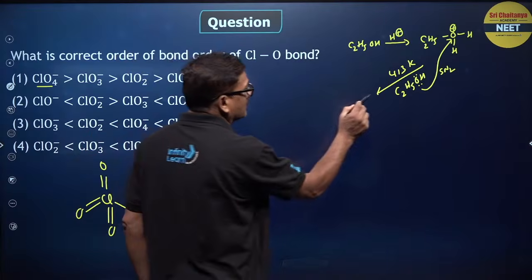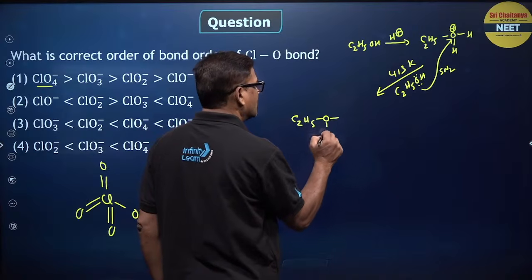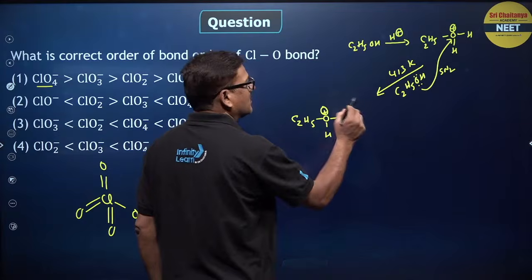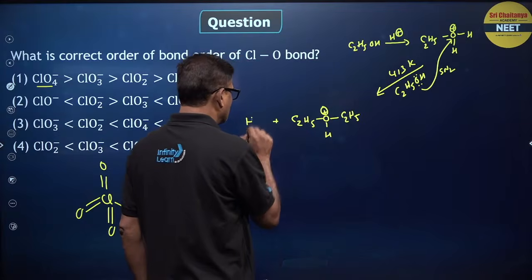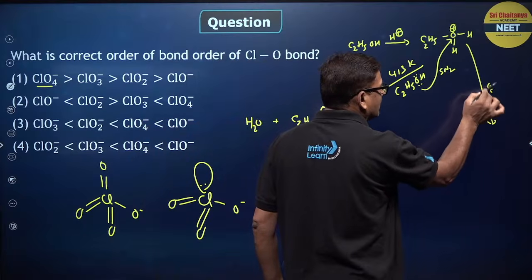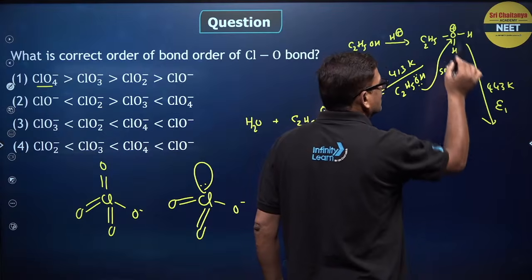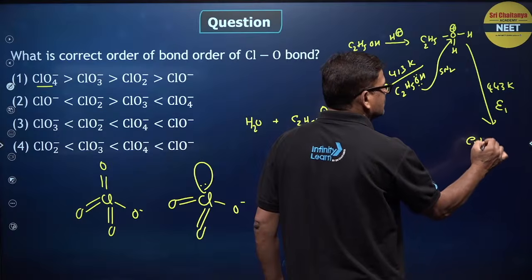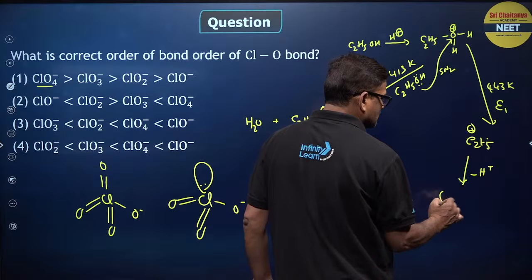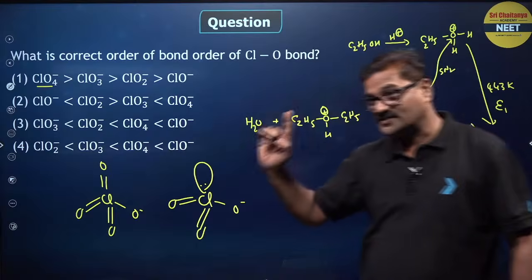So आपको मिलेगा, you are going to get C2H5-O-C2H5, by the loss of proton and by the loss of water. Now if you take this to 443 Kelvin, direct elimination होगा by the loss of water molecule, C2H5 plus होगा, and further loss of proton gives rise to C2H4. Clear? You understand your doubt?